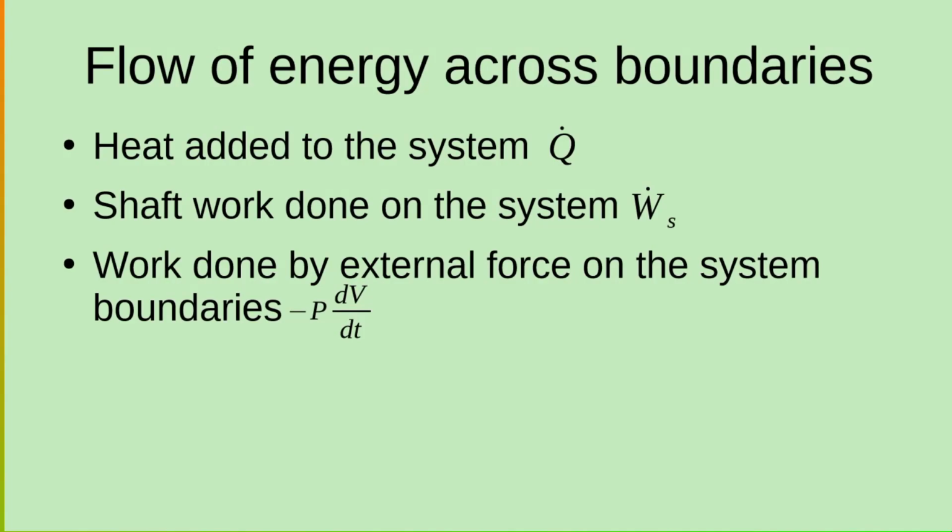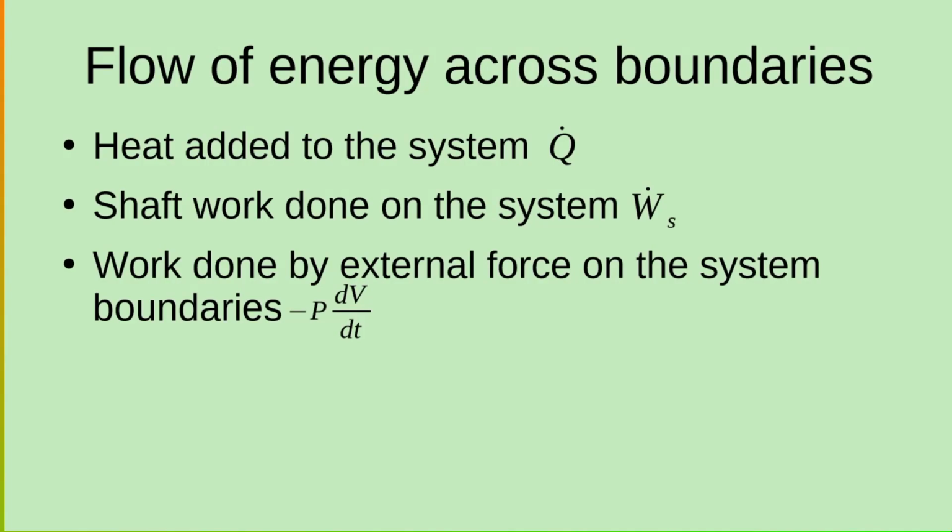It has no mass or mass flow rate associated with it. So the heat added to the system is Q dot. It is plus if the heat is added to the system, and minus if heat is removed from the system. Additionally, we have the shaft work also, which is done on the system, which is Ws dot.